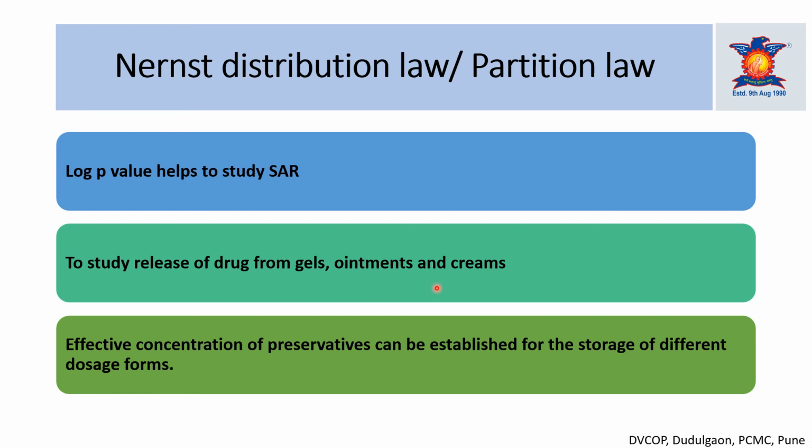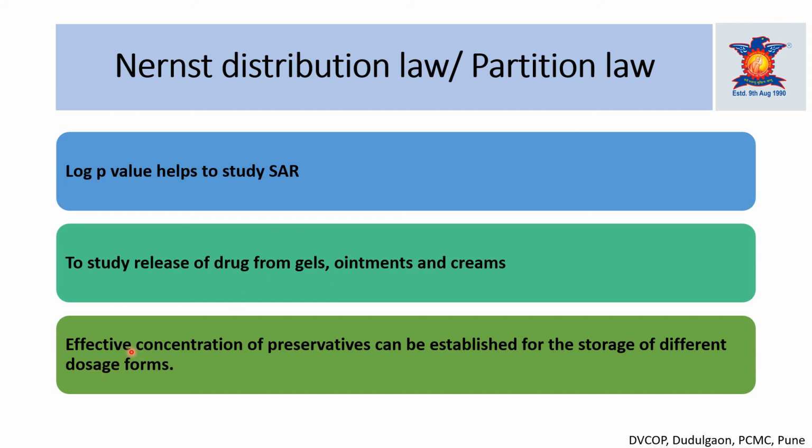In that case, we can use this partitioning law, that is the log P value. The log P value gives an idea about the release of drug from different formulations, like gel, ointment, cream, that is the transdermal formulations.